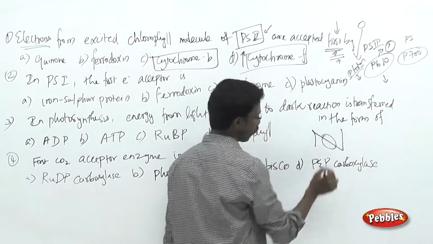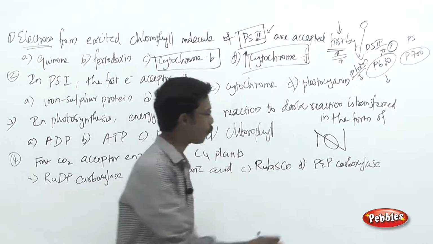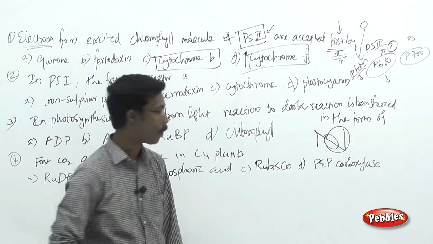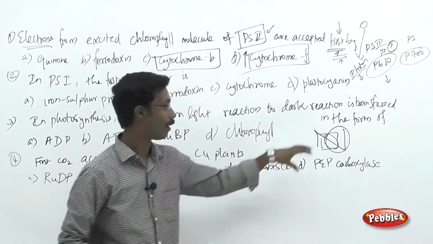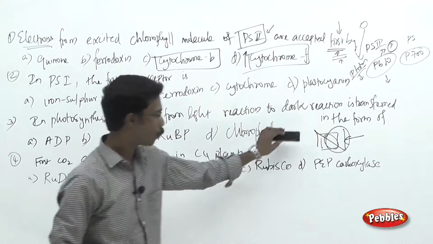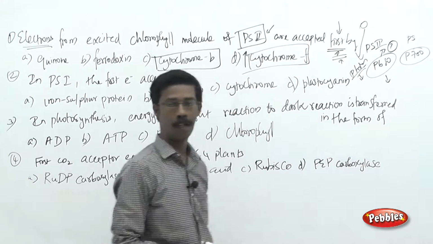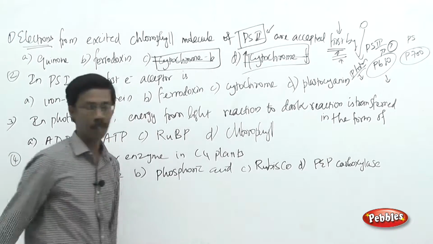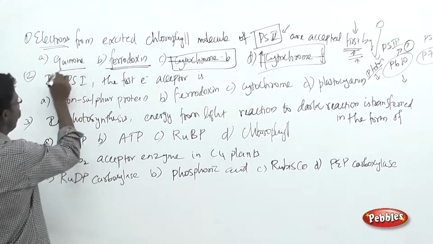Okay, so the electron transport happening in between the PS2 and PS1, or in case of cyclic phosphorylation, it will happen within the particular PS1 system, but it is an intermediary process, not the very initial stage of the particular photosynthetic reaction. Okay, so the cytochromes are involved in the intermediary process, that is the electron transport chain. So you can easily eliminate the cytochromes B and F, and the remaining two choices over here, the ferredoxin and